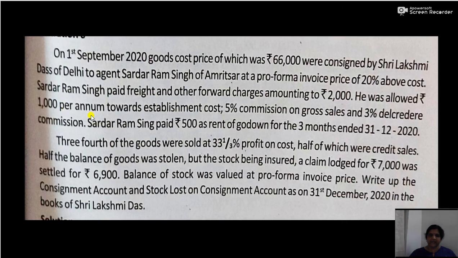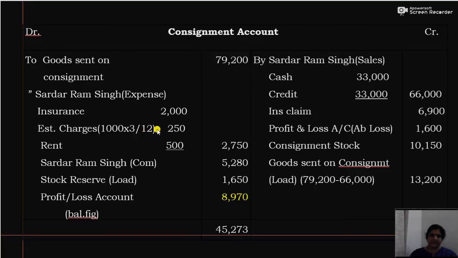So establishment charges will be 1,000 into 3 divided by 12, that is 250. Then rent 500. So the total will be 2,750.